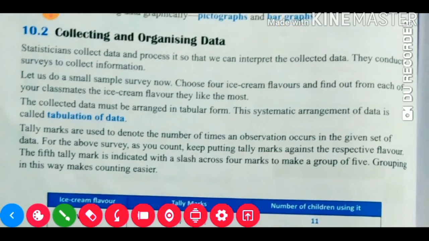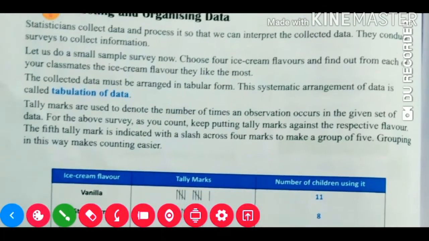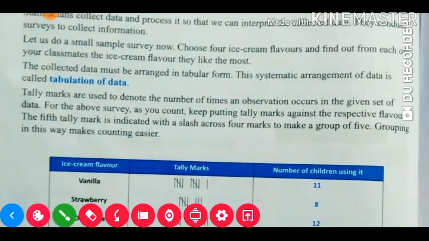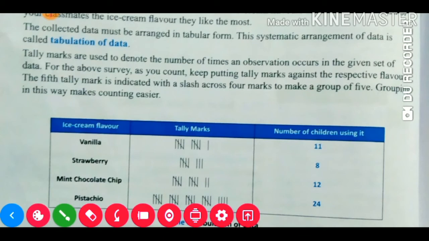Now, let us do a small, simple survey. Choose 4 ice cream flavors and find out from each of your classmates the ice cream flavor they like the most, like vanilla, strawberry, mint chocolate chip and pistachio.